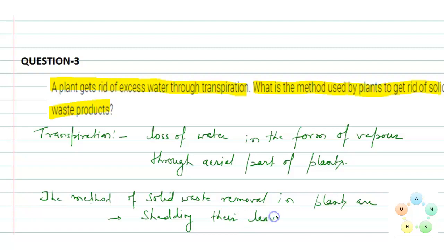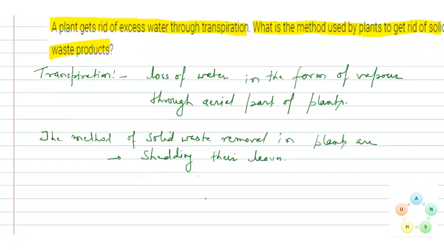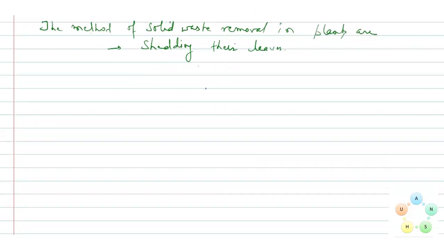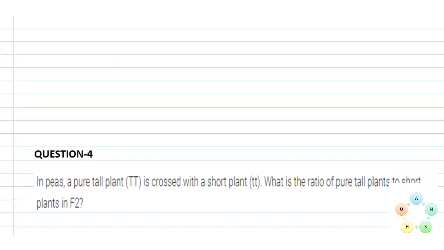So a plant must shed its leaves when there is a solid waste product inside them. So let's move to discuss the next question.